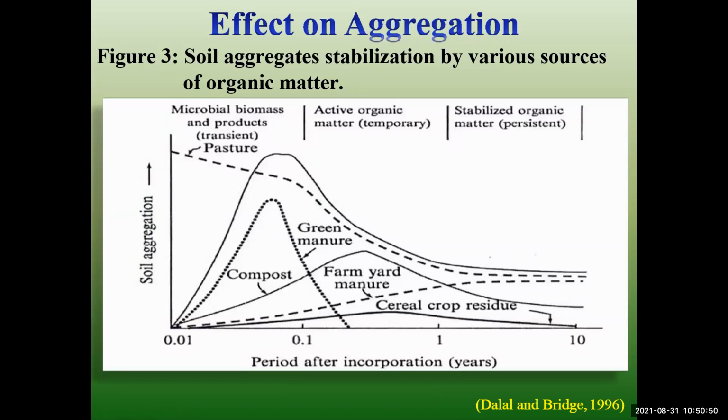This is the microbial biomass and products, and the active organic matter. This is the temporary, and this is the stabilized organic matter. Okay, you see in the graph the soil aggregation and the period after the incorporation, year wise. You see the dotted graph: the dotted graph is the farmyard manure, this is the compost, and the top one is the green manure.